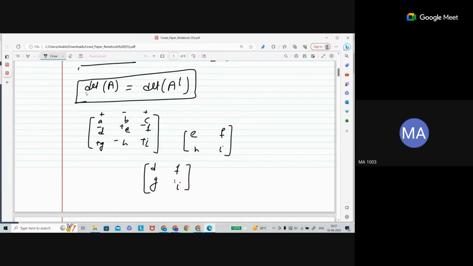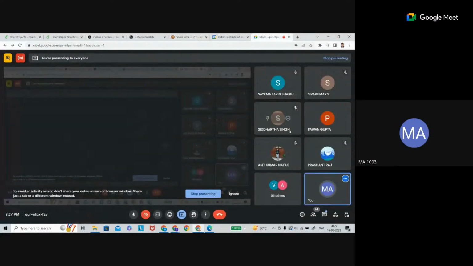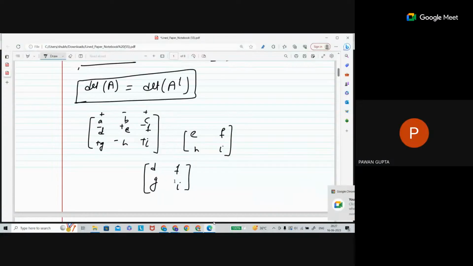If you want to remember it... if you don't want to remember it, please everyone mute yourself. There is a formula: minus 1 raised to the power I plus j, into M of I j, where I and j are the position of the entry. Yes, this is the formula.